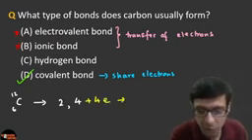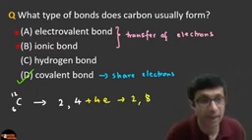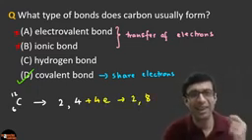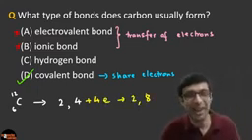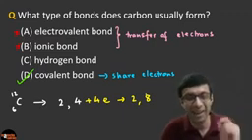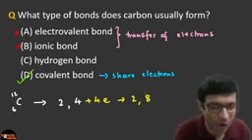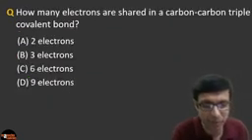So this will turn it into 2, 8. And guys, sharing of electrons is a covalent bond. You know, sharing is caring and carbon is a caring guy. He forms covalent bonds. Awesome. Let's go on to our next question.